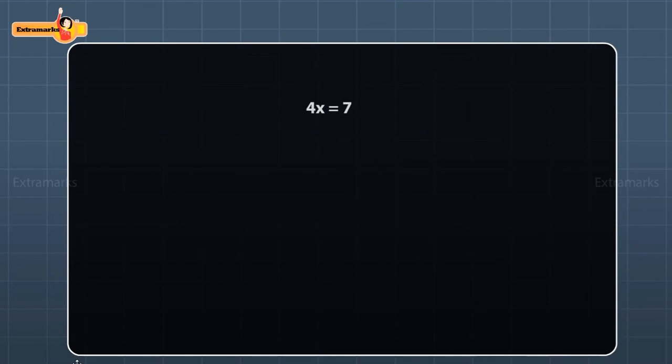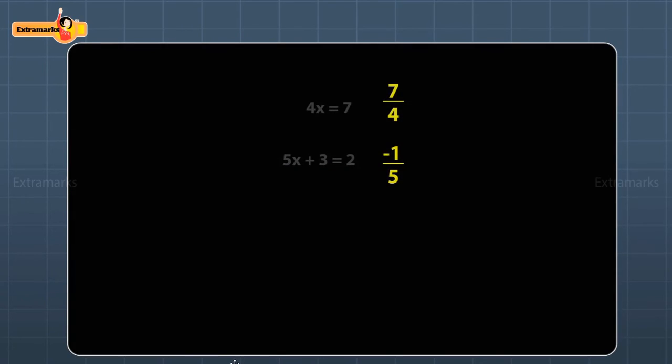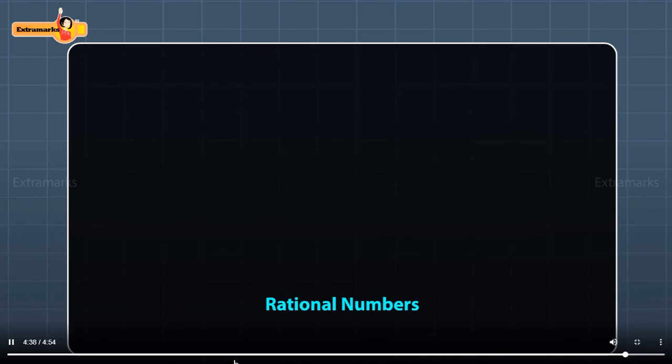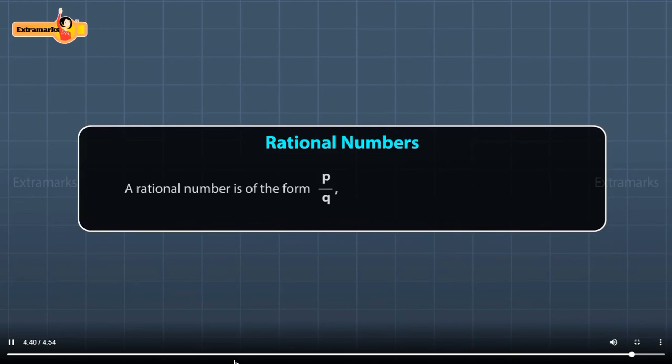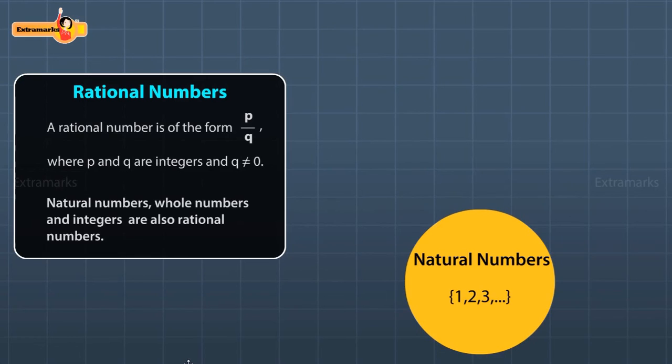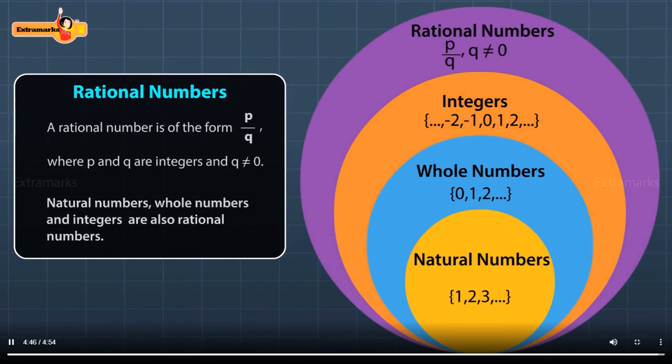Thus, to satisfy the equation 4x equals 7, we need the number 7 upon 4. And to satisfy the equation 5x plus 3 equals 2, we need the number negative 1 upon 5. The numbers 7 upon 4 and negative 1 upon 5 are not integers. So, we need to include these types of numbers in our number system. This leads us to think of rational numbers. A rational number is of the form p upon q, where p and q are integers and q is not equal to 0. Remember, natural numbers, whole numbers and integers are also rational numbers.